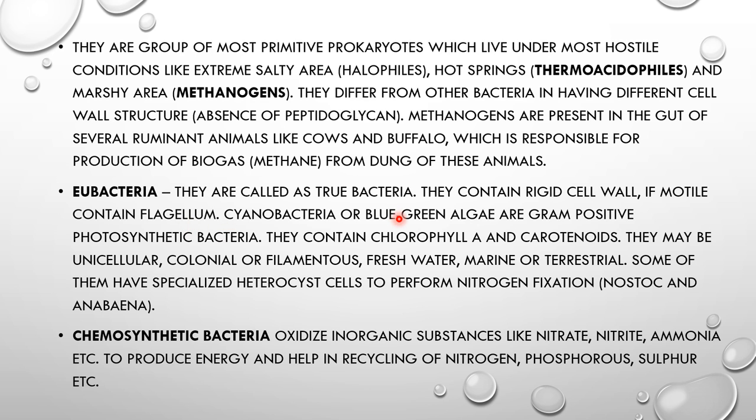Okay, cyanobacteria and the blue-green algae, these are some examples of the eubacteria. The blue-green algae have the chlorophyll a pigment, which is similar to the green plants, and such type of bacteria are called the photosynthetic autotrophs.